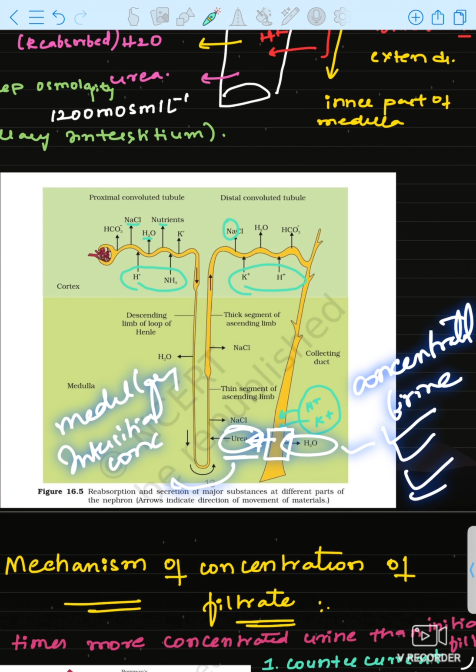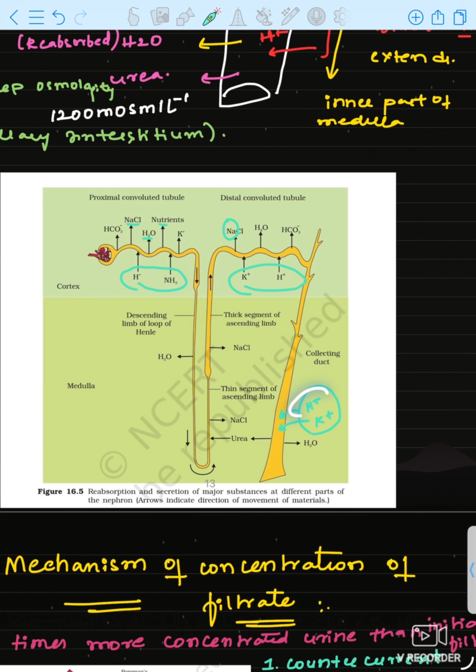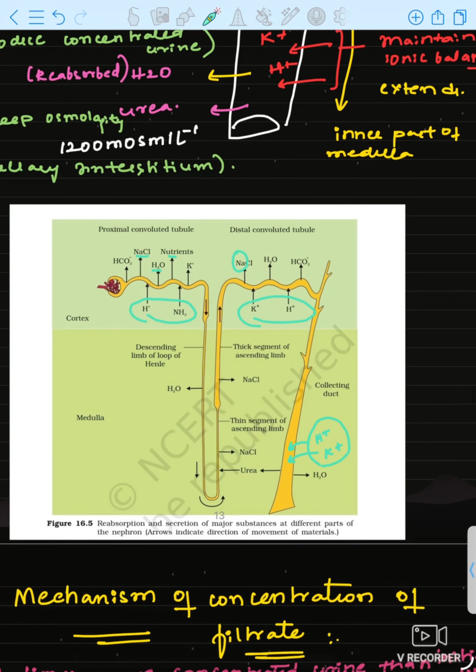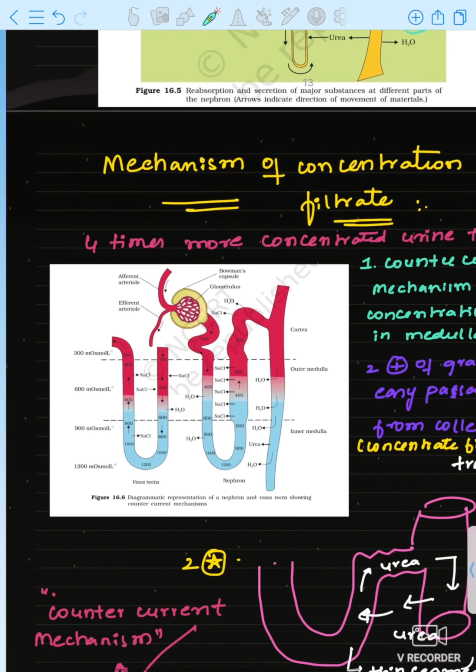Okay, and urea also will be reabsorbed in this segment only, to maintain the medullary interstitial concentration. And along with that H plus and K plus ions will be secreted. See, here also H plus and K plus ions are secreted in the distal convoluted tubule. Same ions, H plus and K plus, will be secreted. Here H plus and ammonia will be secreted, okay. We are done with the functions of these tubules.